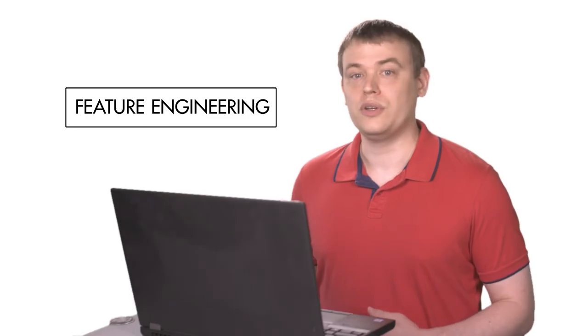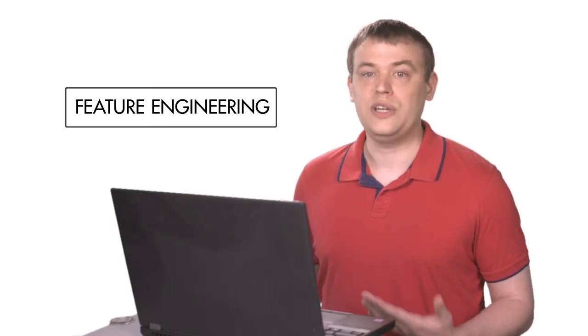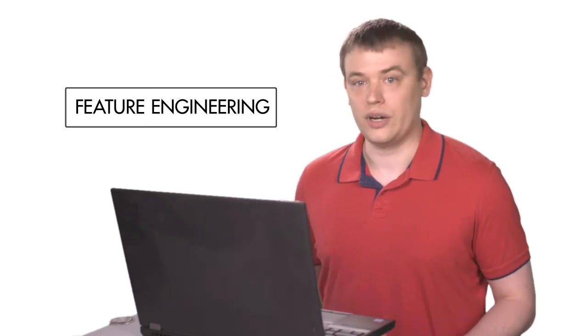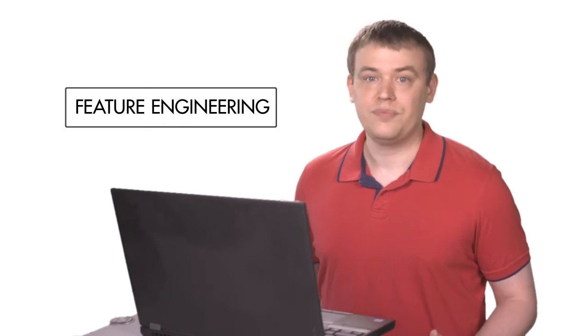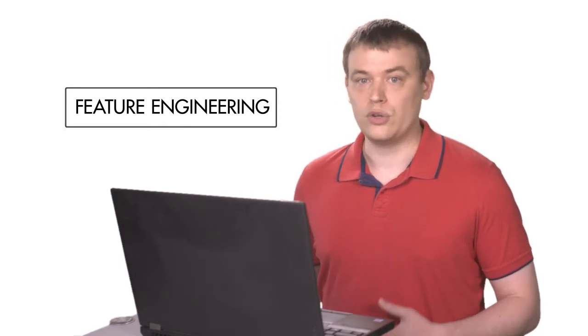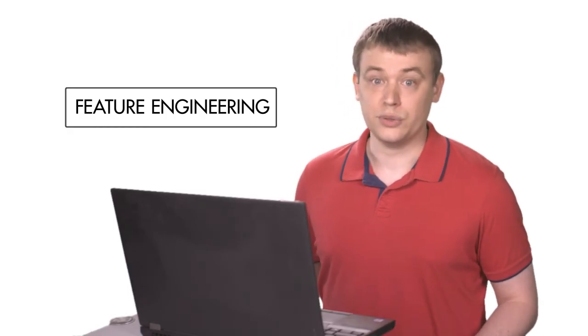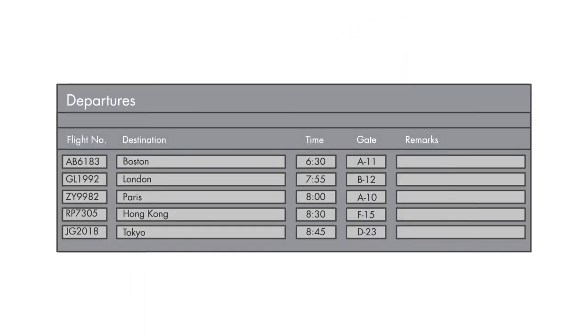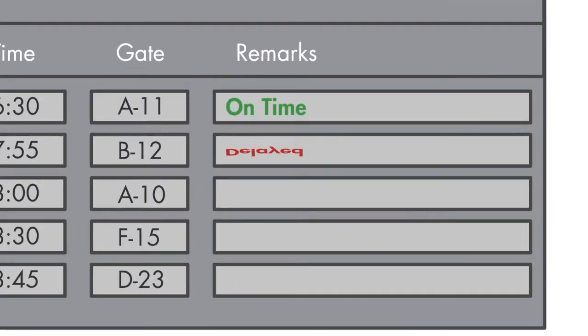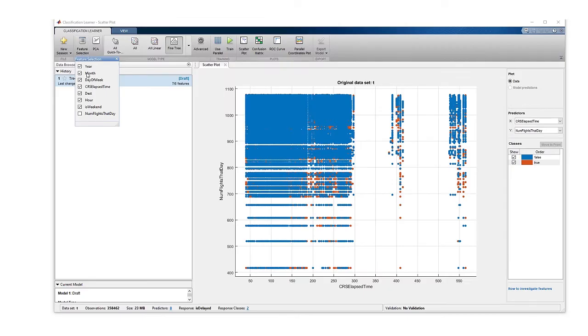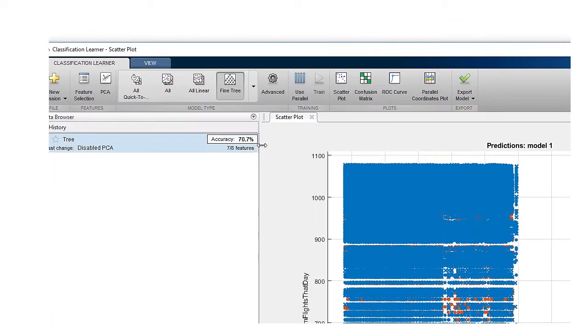Feature engineering starts with your best guess about what features might influence the thing you're trying to predict. After that, it's an iterative process where you create new features, add them to your model, and see if the result improved. Let's take a simple example where we want to predict whether a flight is going to be delayed or not. In the raw data, we have information such as the month of the flight, the destination, and the day of the week. If I fit a decision tree just to this data, I'll get an accuracy of 70%.